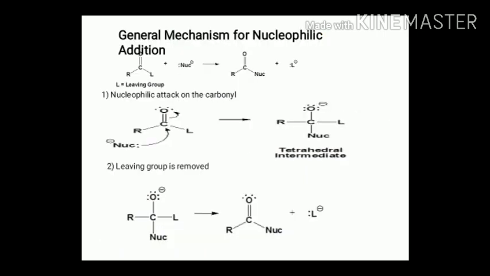Now let us see nucleophilic addition in carbonyl compounds. Here I have taken RCOL. L is a leaving group, and when it reacts with a nucleophile it gives RCONu plus the leaving group. Now, in the first step, the nucleophile attacks the carbonyl carbon and forms a tetrahedral intermediate. And in the second step, the electrons on oxygen move again towards carbon and there is a removal of the leaving group and an RCONu type compound is formed.